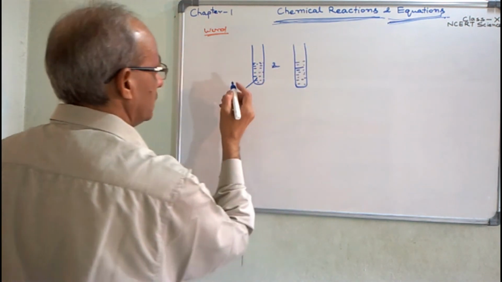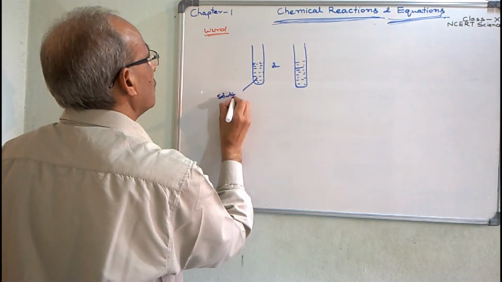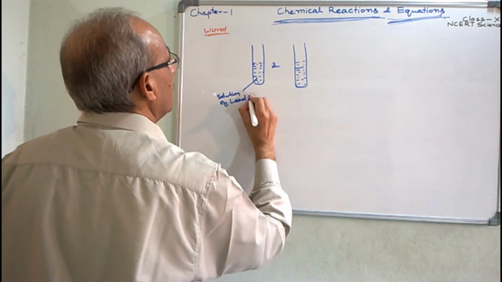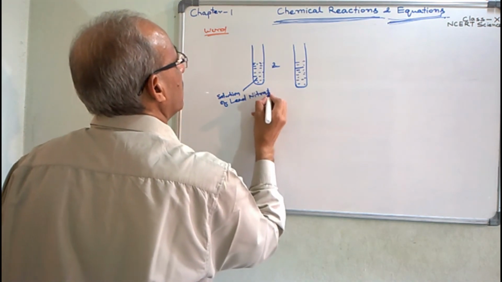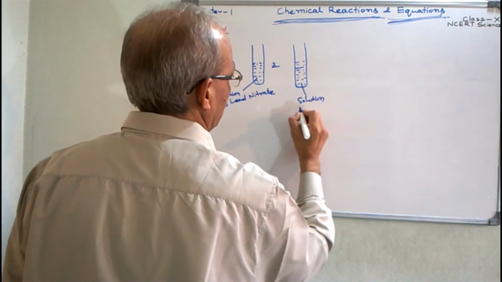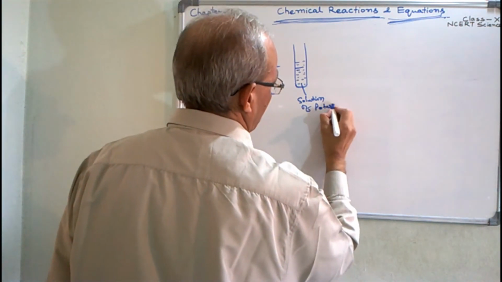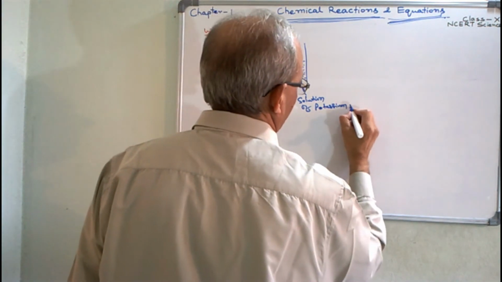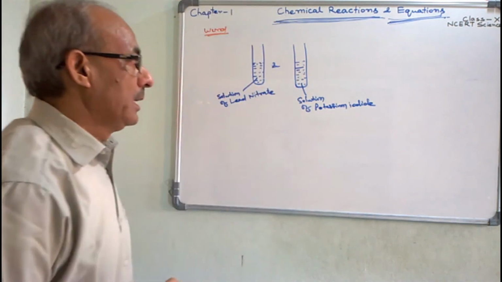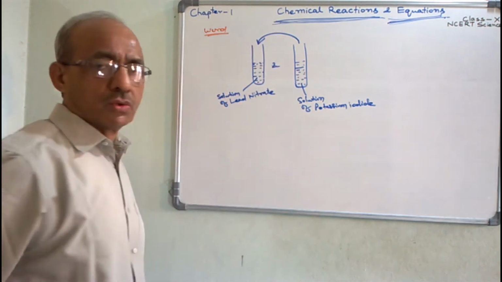Here in this test tube, there is a solution of lead nitrate, and in this test tube there is a solution of potassium iodide, and then you mix both the solutions.